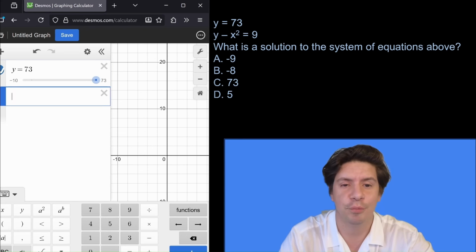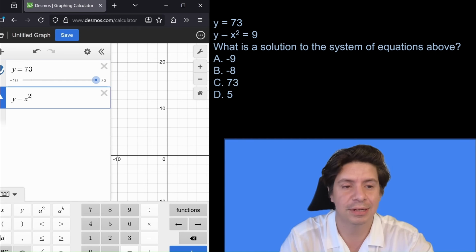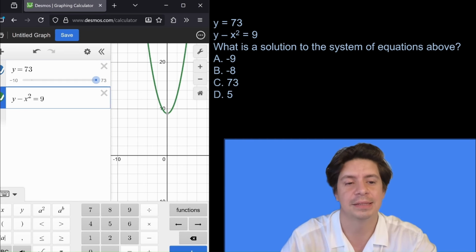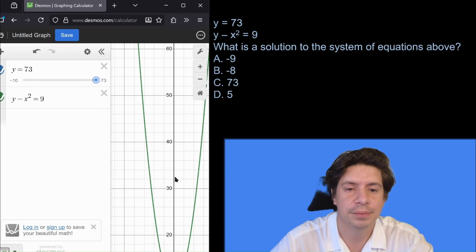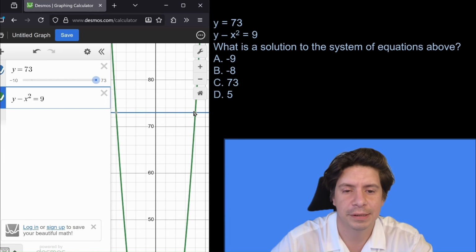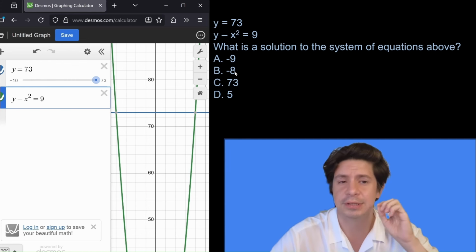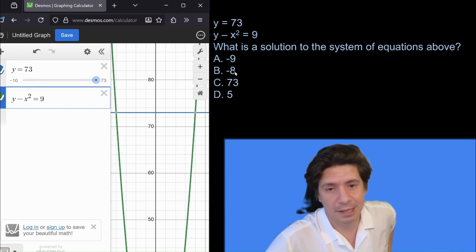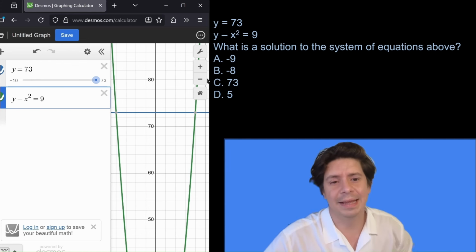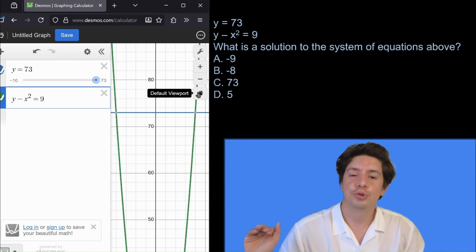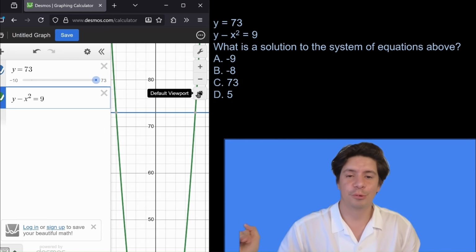So, and now here's another one, y equals 73. This one you could solve more easily writing it out, but it's still actually probably easier for a lot of people just to do it like this. And then you go up, see where it intersects, 73. We have 8 and we have -8. Clean, our answer is B. You see how quick that is? Very nice and clean. So again, Desmos can make a lot of questions super easy. That's why you want to get comfortable with using it.